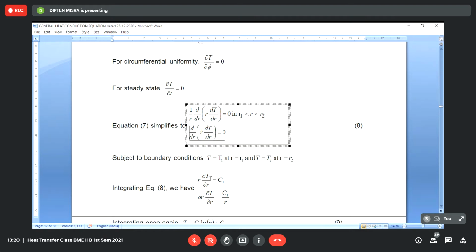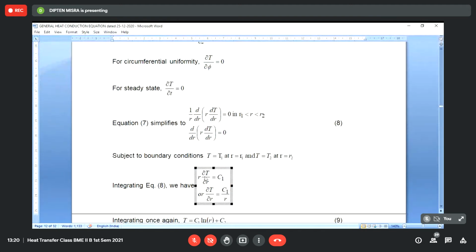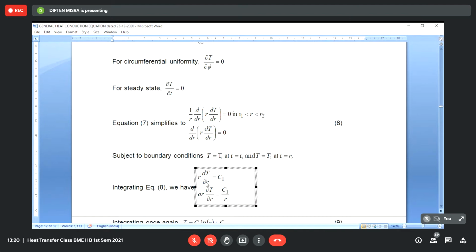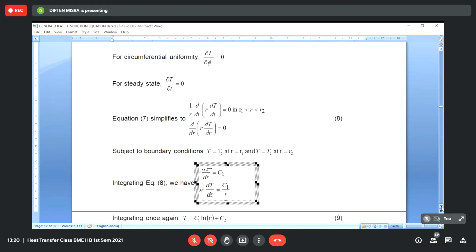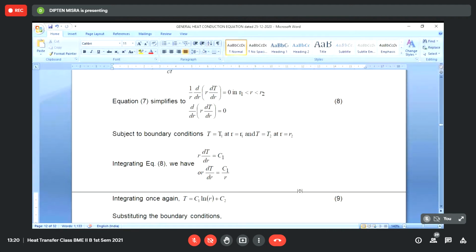So as we have already discussed, R dT/dR will be constant. And we can say dT/dR will be C1 by R, the constant by R. And if we integrate this once again, we get the solution T is equal to C1 natural log of R plus C2.